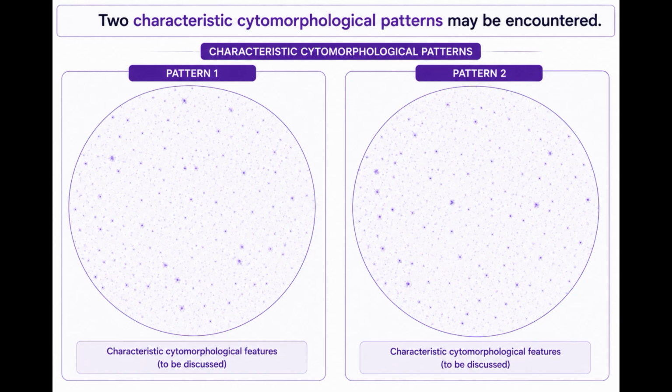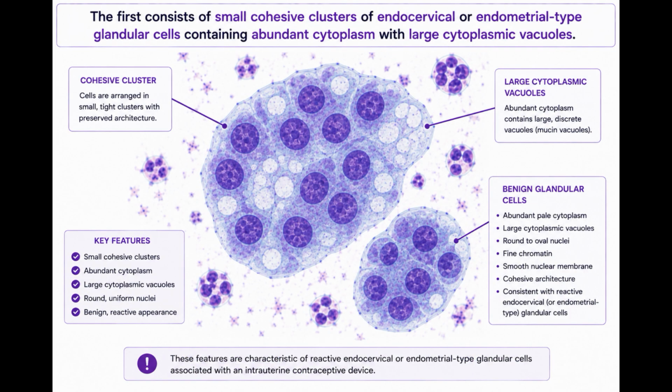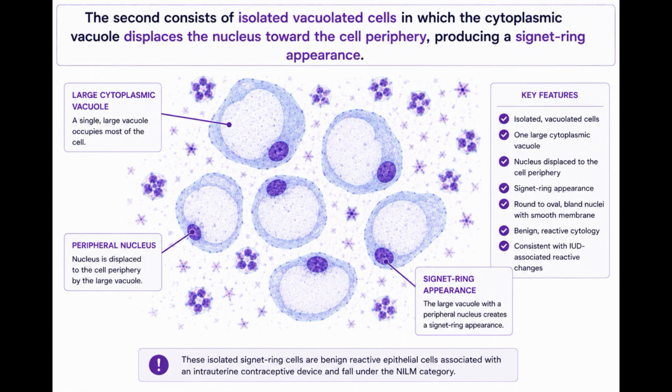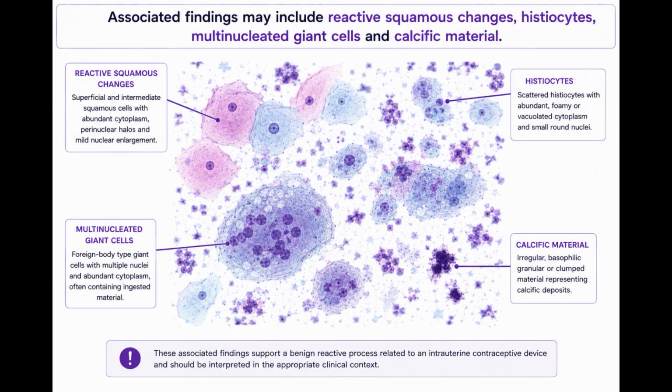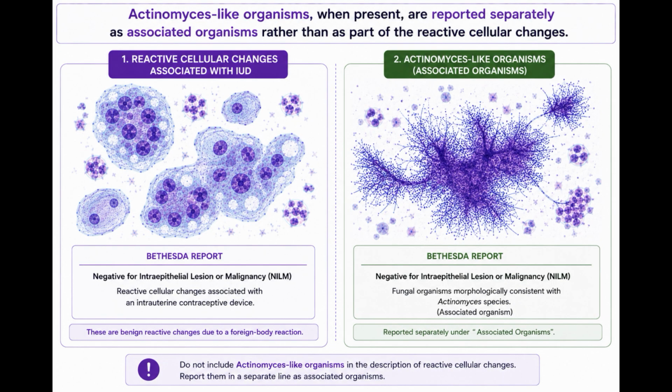Two characteristic cytomorphological patterns may be encountered. The first consists of small cohesive clusters of endocervical or endometrial-type glandular cells containing abundant cytoplasm with large cytoplasmic vacuoles. The second consists of isolated vacuolated cells in which the cytoplasmic vacuole displaces the nucleus toward the cell periphery, producing a signet ring appearance. Associated findings may include reactive squamous changes, histiocytes, multinucleated giant cells, and calcific material. Actinomyces-like organisms, when present, are reported separately as associated organisms rather than as part of the reactive cellular changes.